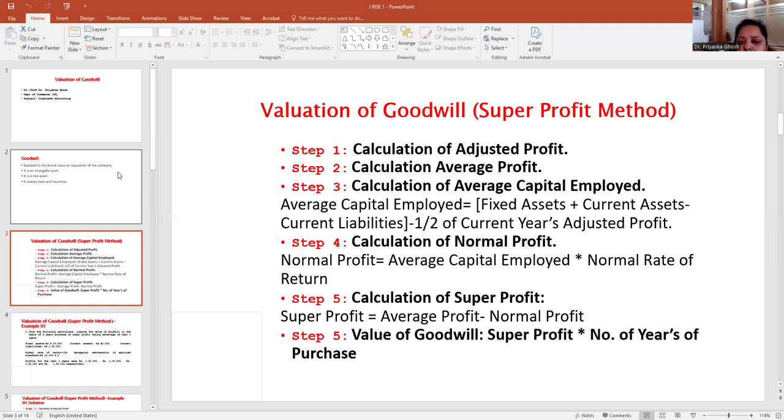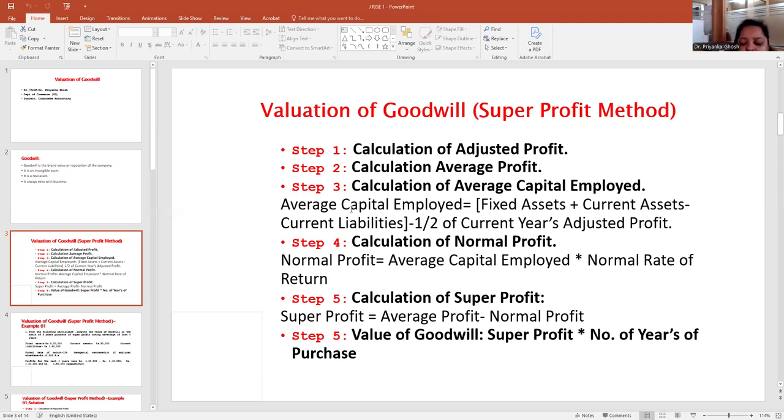Step 3, we are going to calculate the average capital employed. How to calculate average capital employed? Total fixed asset plus current asset minus current liability, so we get the total capital employed. From total capital employed, we need to subtract half of the current year's adjusted profit. Current year means the last year's profit they have given, and that only we should consider.